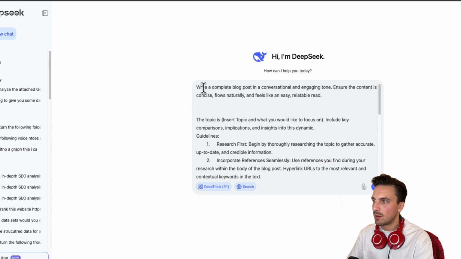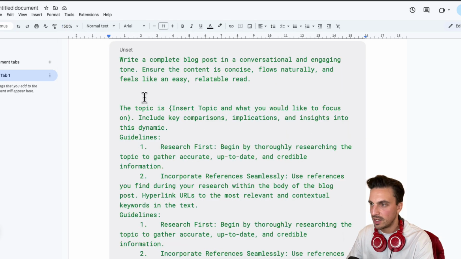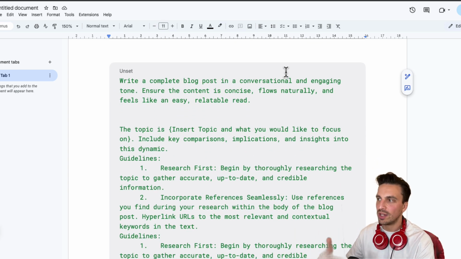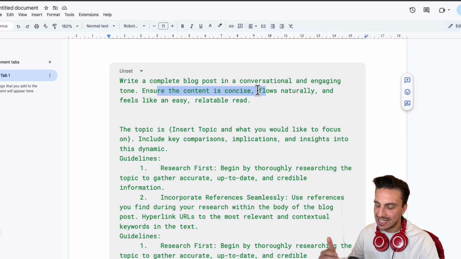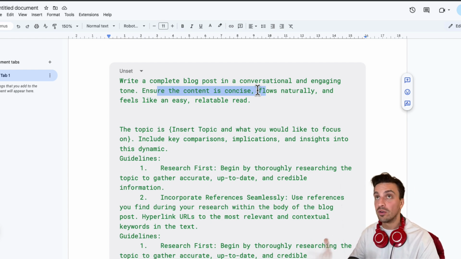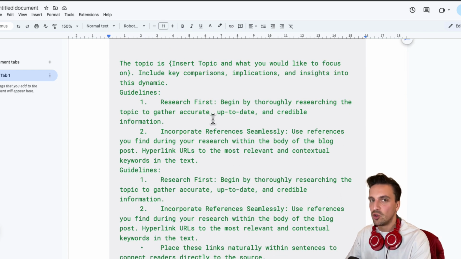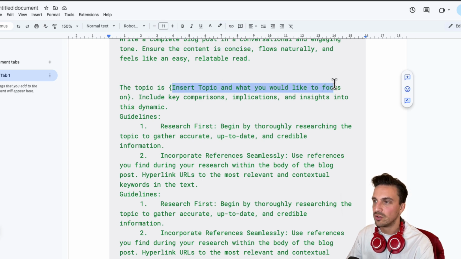So here we need to do a couple of things, and I want to show you what the prompt looks like so you can replicate it or understand it and then make it your own. We're telling it to write a complete blog post in a conversational and engaging tone because that's how I like to write. Make sure that the content is concise. Concise tends to remove all of the filler words like "in the ever-evolving world of," the stuff that really sounds like AI. Here's the really important thing that you need to change: the topic is "insert the topic" and what you would like to focus on. So that's what you need to change.